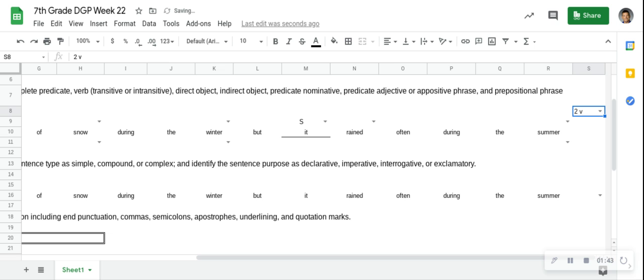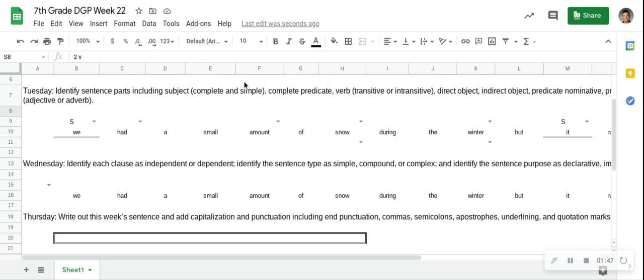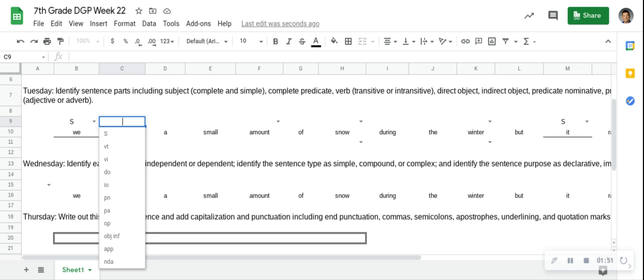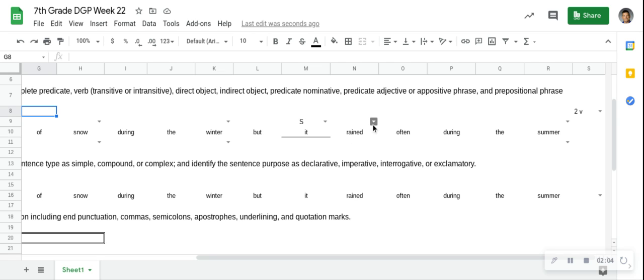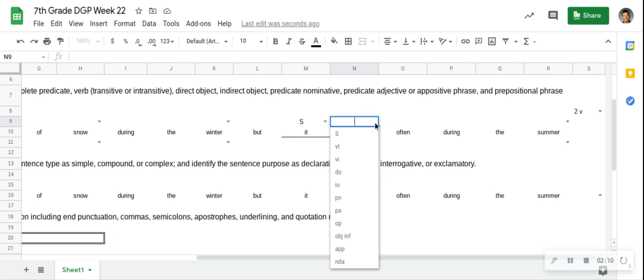Two verbs. What do we got? Had. What type of verb? Okay. Well, if we put VI, let's go with VI first, because that's the first one I had. So what is the direct object, because we have one direct object, right? So that would make rained VT. What is the direct object of rained?